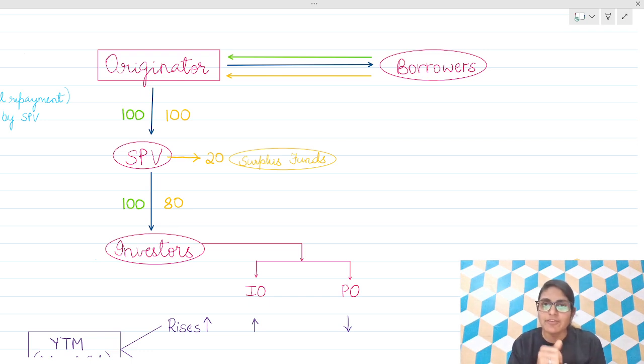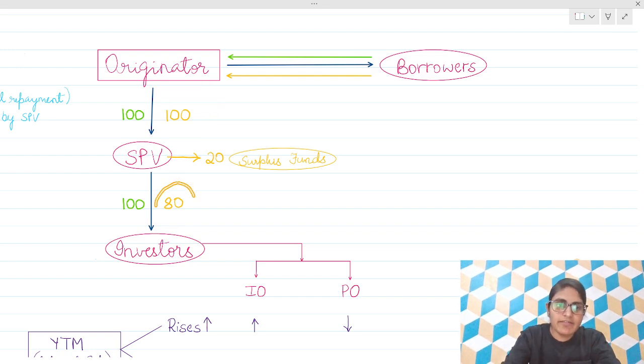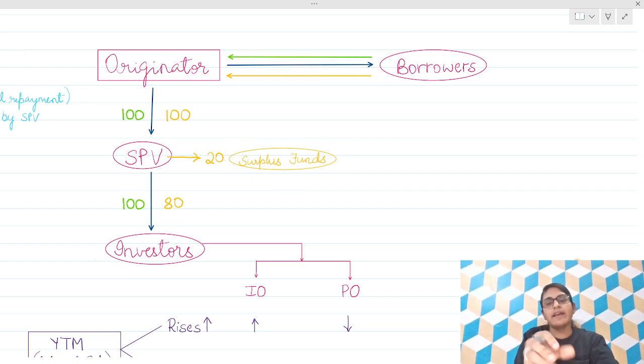Now next, pay through securities. In this, it is treated as debt security. Only a fixed amount is transferred to the investors. Whatever the amount is received by the originator, it is not all transferred. For example, if the originator receives 100, 200, 500, whatever amount, it will transfer only 80 rupees, that is the fixed amount, to the investors. And whatever the surplus funds is there, the SPV will reinvest. That is pay through security.